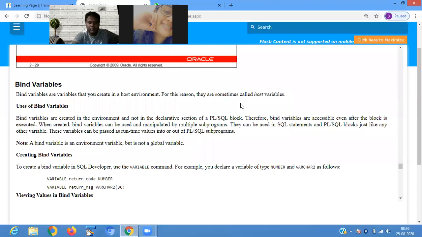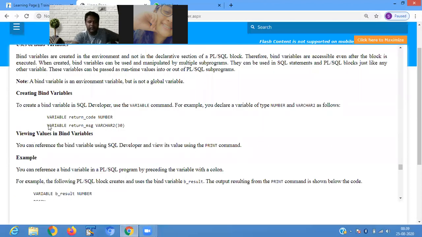If you take an example, here we are declaring bind variables. The variable is declared by using the VARIABLE command: return code as NUMBER, and return message as VARCHAR.